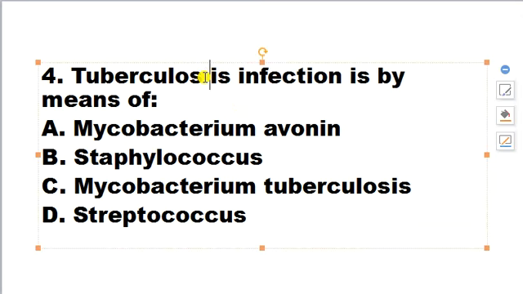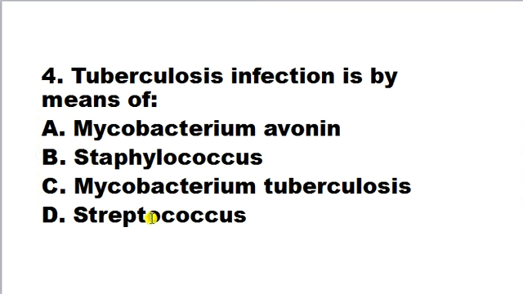Tuberculosis infection is by means of Mycobacterium avium, Staphylococcus, Mycobacterium tuberculosis, D. Streptococcus. Basically in this question they are asking about the bacterial infection, the source bacteria which causes tuberculosis in human beings. So Mycobacterium tuberculosis is the bacteria that causes tuberculosis infection. Here correct answer will be C. Mycobacterium tuberculosis. It is a bacteria that causes infection known as tuberculosis, or we sometimes call it TB.